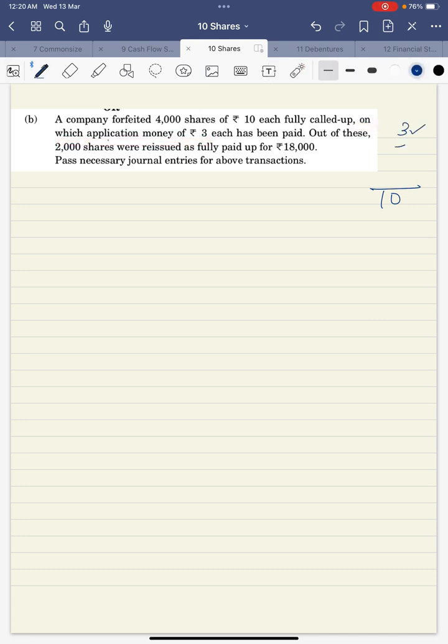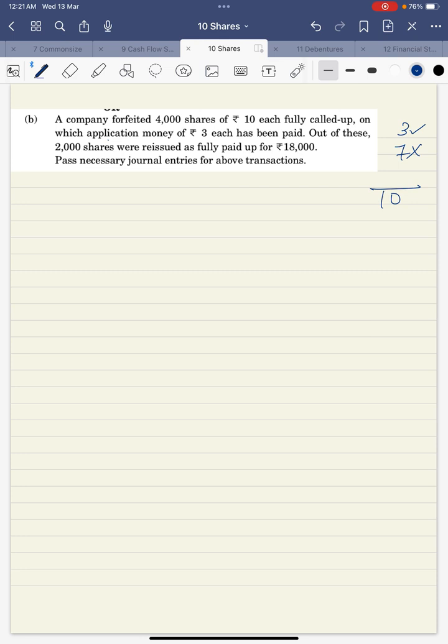That means what is not paid? 7 rupees was not paid. Now they are saying the shares are forfeited, and out of this, 2,000 shares were issued as fully paid up for 18,000.